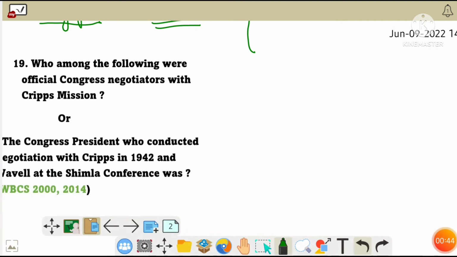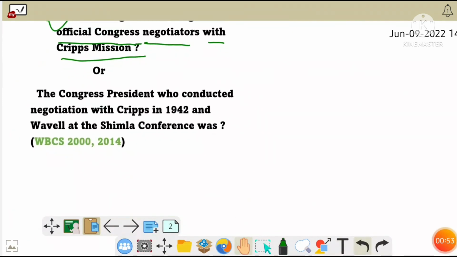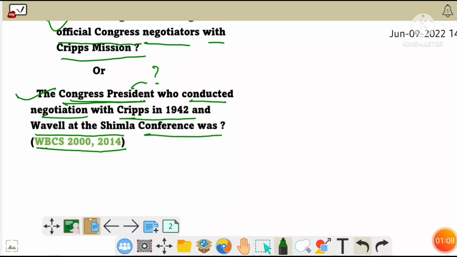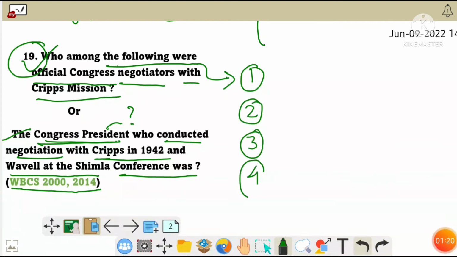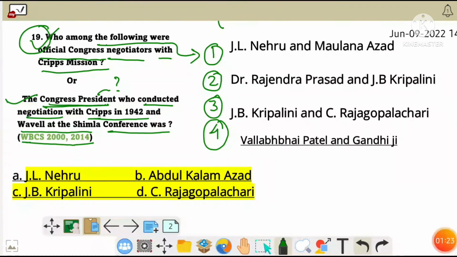Next, who among the following were official Congress negotiators with the Cripps mission? Another question asked in WBCS 2000 and 2014 was the Congress president who conducted negotiation. That is, here in the question, the Congress president is asked. Negotiation with Cripps and Wavell at the Simla conference. So both the questions are similar, but there is a slight difference, because in the first question, president is not asked. In the first question, they have asked the official Congress negotiators. So for both the questions, we have different options.